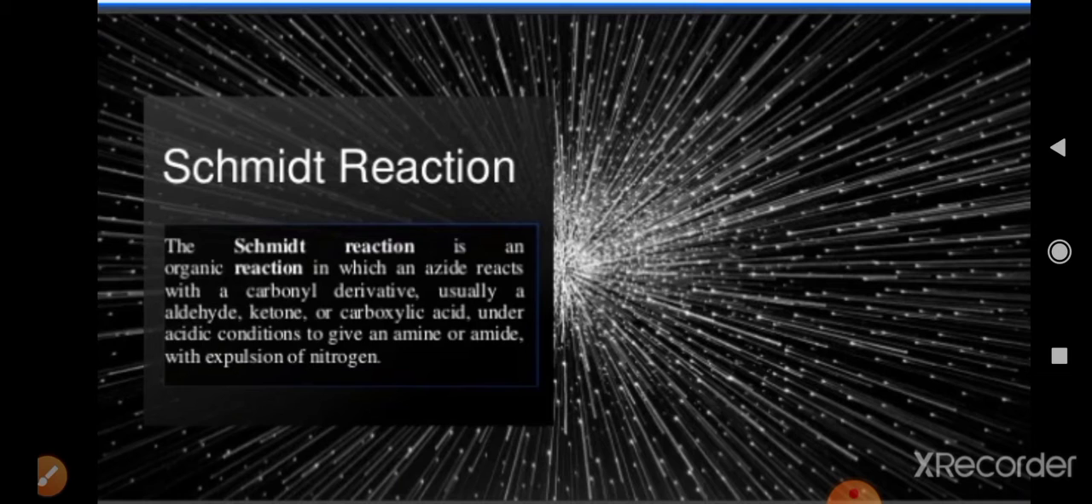You are already familiar with the fact that carbonyl compounds contain C=O as a functional group in their structures. Such compounds are carboxylic acids, aldehydes and ketones. But in this reaction, you will see that carboxylic acid gives rise to the formation of primary amines, while aldehydes and ketones give rise to the formation of amides. Amines contain the functional group NH2 and amides contain the functional group CONH2.